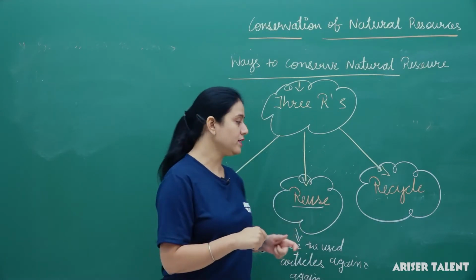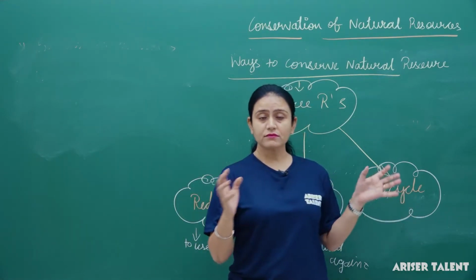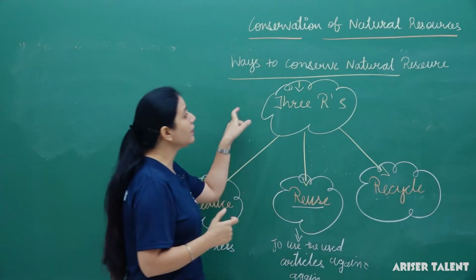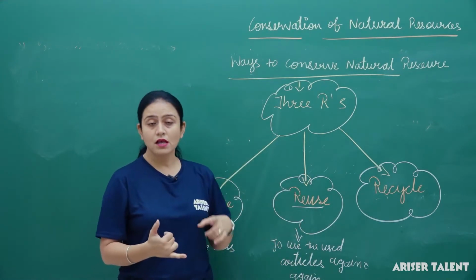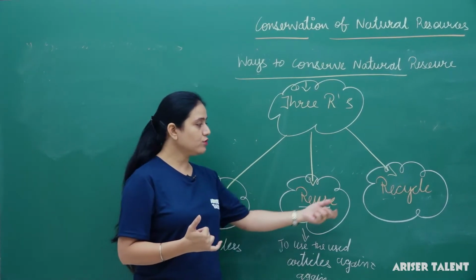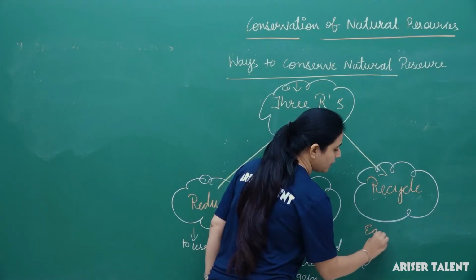So all these things like reduce, reuse and recycling are connected to each other. The meaning is that we can conserve the natural resources by following these three Rs rule. What are they? Reduce, reuse and recycle. For example, what can we do in recycle?